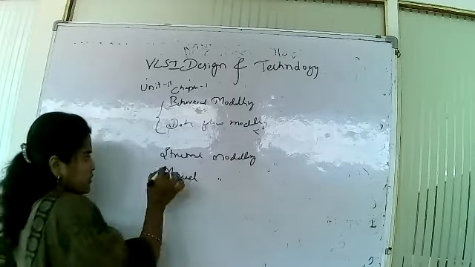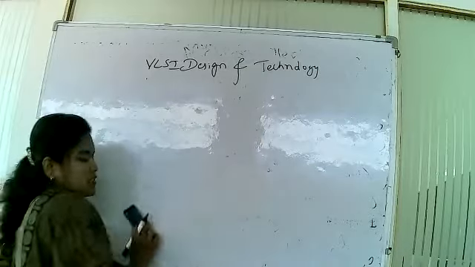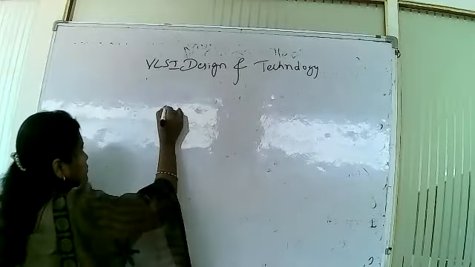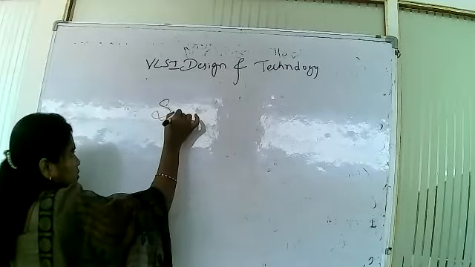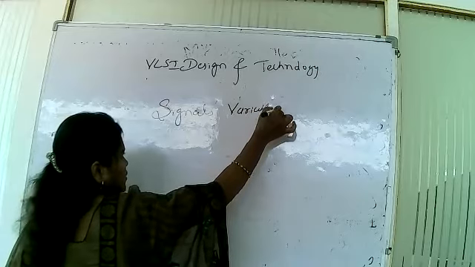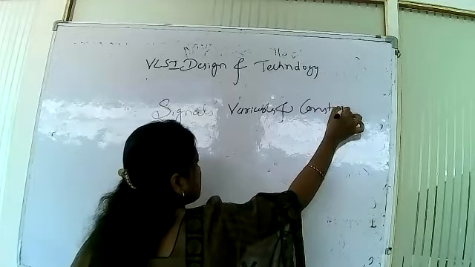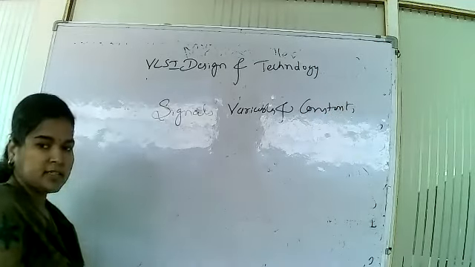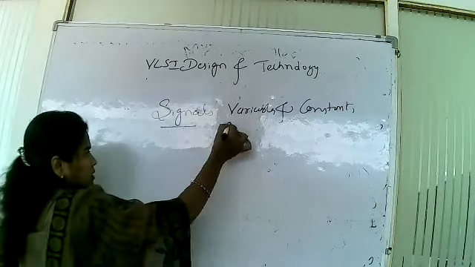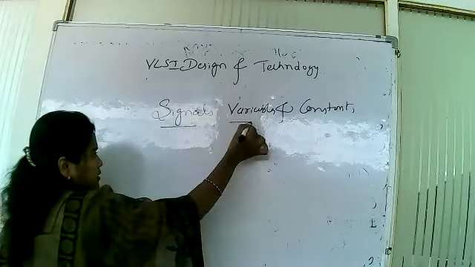Already we have studied data flow modeling. Now we are studying behavior modeling. The last topic is signals, variables, and constants. In the previous lecture, I explained where the signals are declared and where the variables are declared.